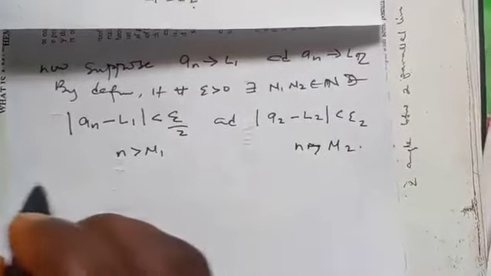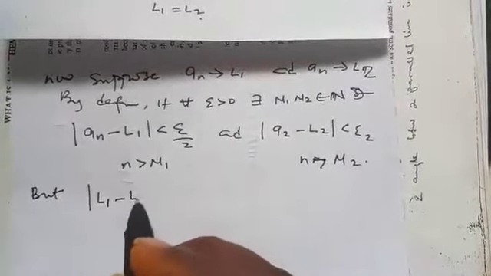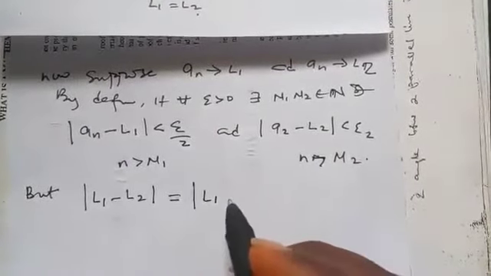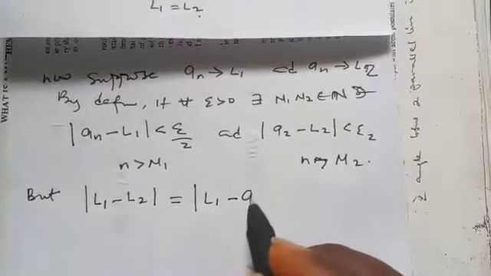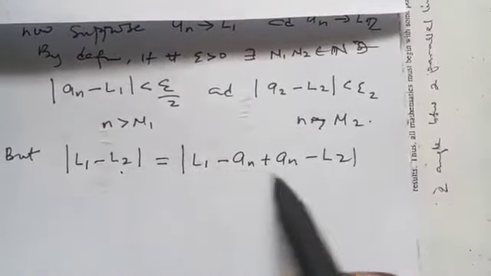Now, we know by the triangular inequality, this L1 minus L2 can be written as L1 minus an plus an minus L2. You can see what you wrote here is still the same thing.